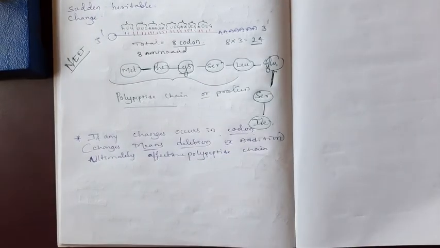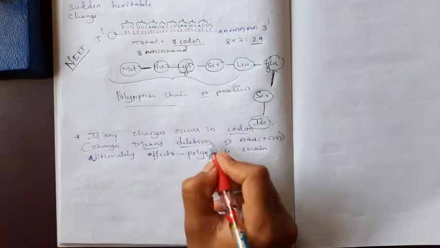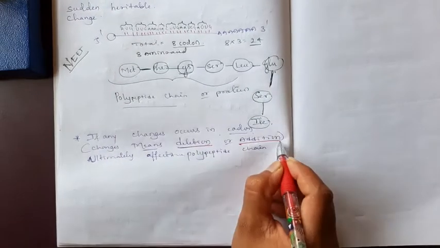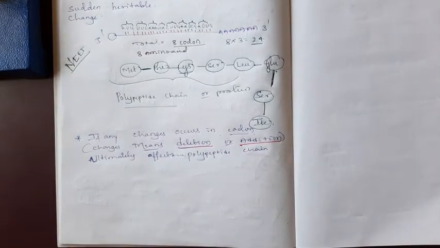If there is deletion or addition of a particular base on the mRNA, that is called a mutation.